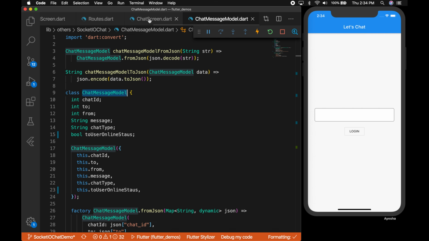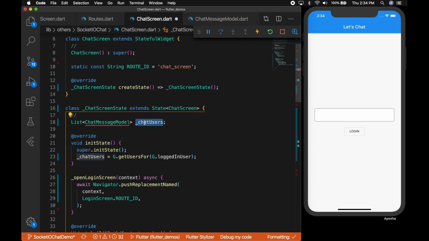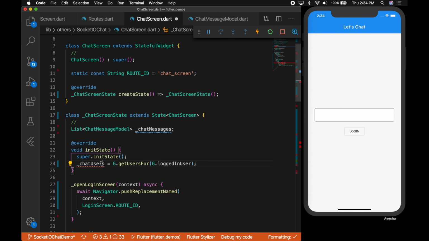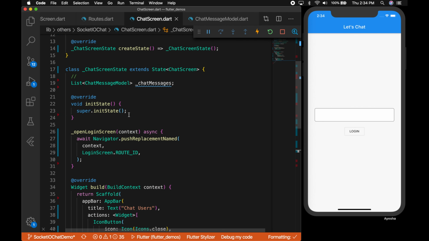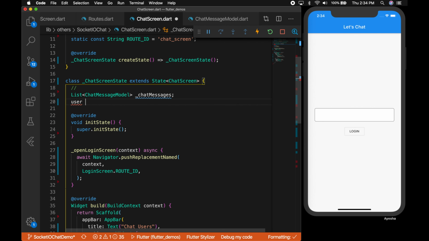Now let's go to the chat user screen, and the list will be chat message model, and let's rename the variable to chat messages. Okay, let's import that, and let's remove the list. Later we'll be creating the list with the list of messages. Now a variable to chat user. So let's save it in the global.